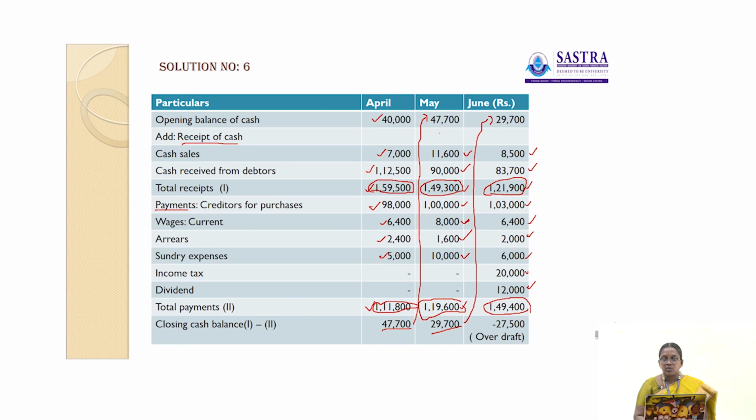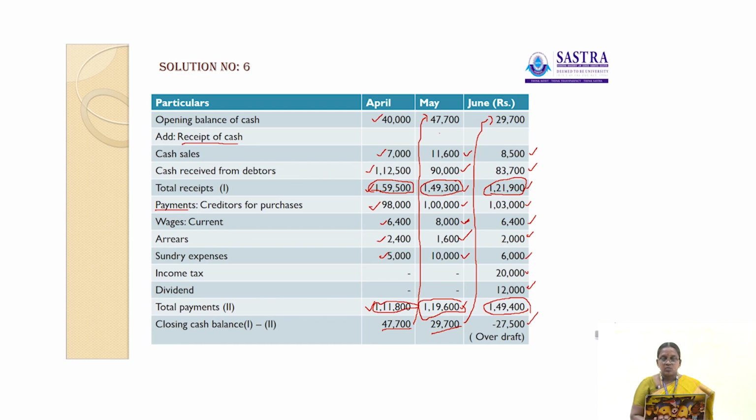The total receipt is only 1,21,900. The difference between these two is 27,500. So an overdraft facility is also available in the month of June. So 27,500 is the overdraft facility.